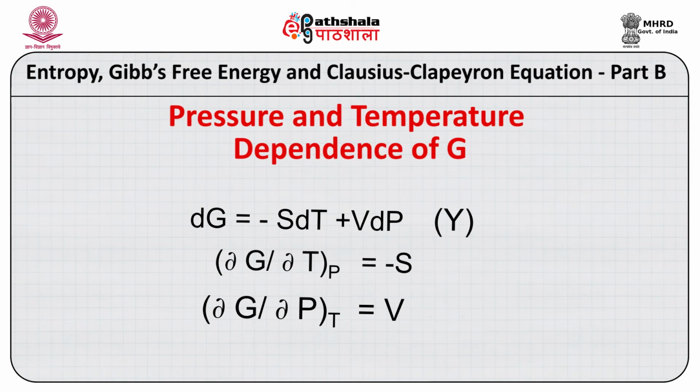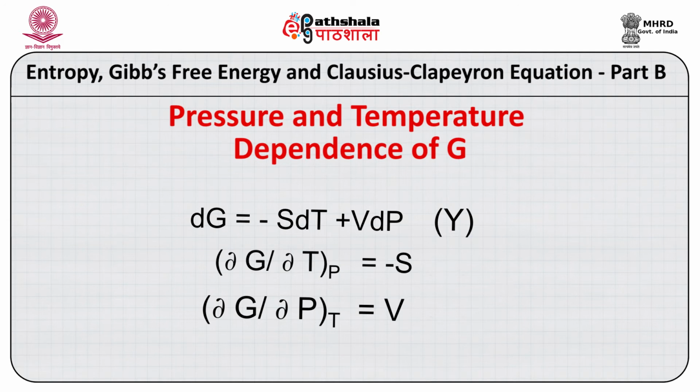This is because if we combine first and second law, you get this relation: minus dE minus PdV plus TdS equals 0. So eventually this relation becomes this. Let us give the name Y here.